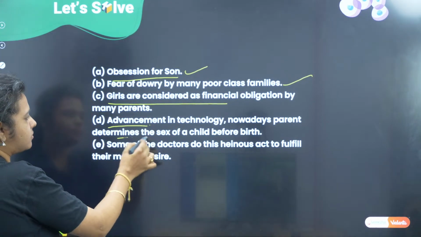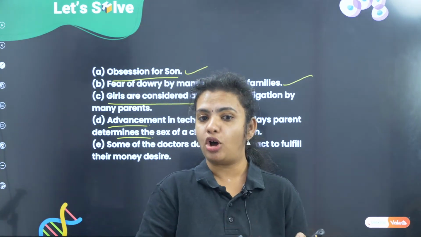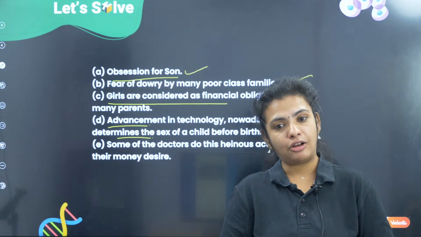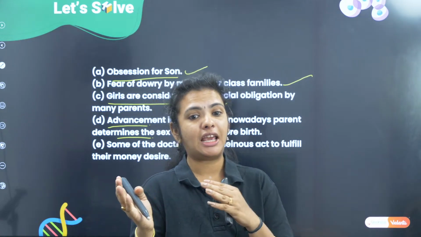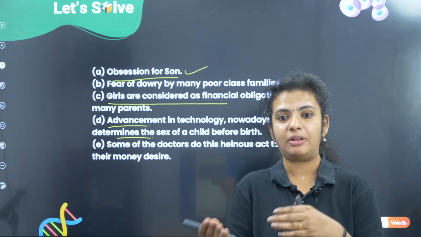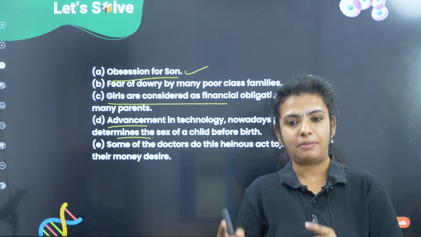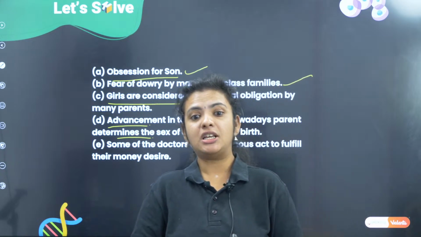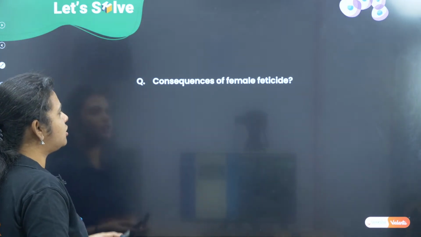The fourth one is that in earlier days there was not much technology to identify if the child is a boy or a girl. Until the baby was born, people never knew. But now, because of improvement in medical conditions and advances in technology, people are able to identify the sex of the baby even before it is born. By the third or fourth month, the doctor will tell you if the baby is a boy or a girl. So by 3 months, the abortion is done. And the last one is that some doctors, just for the sake of money, do this abortion. But anyway, that is not a major cause or concern.